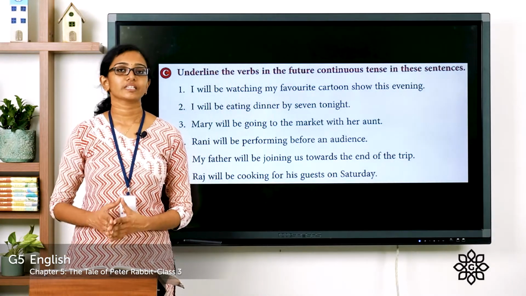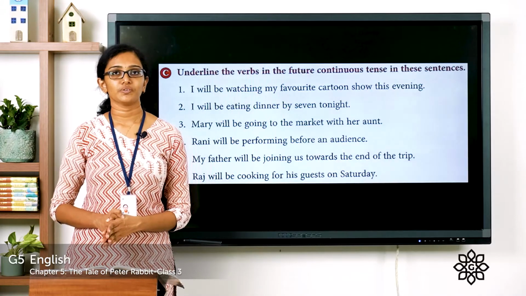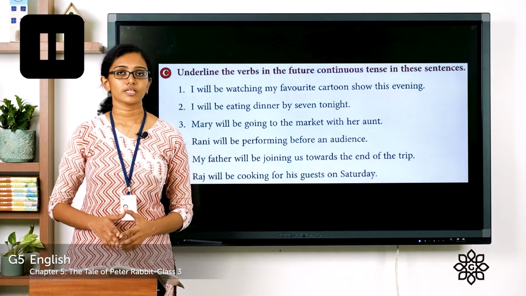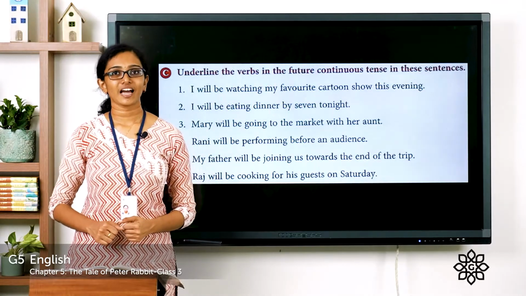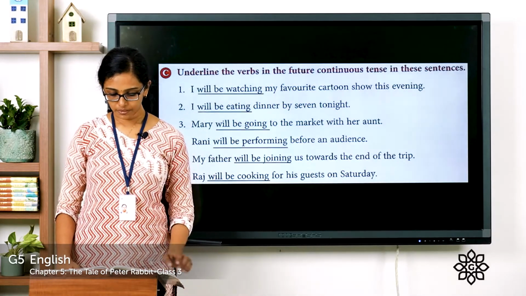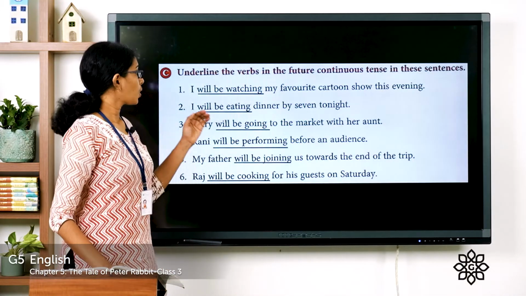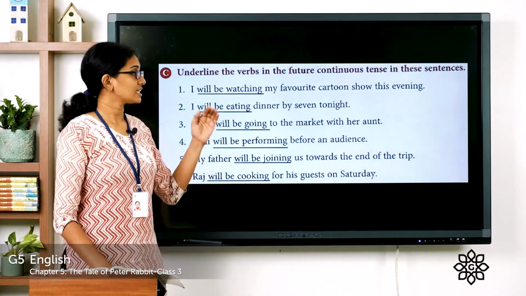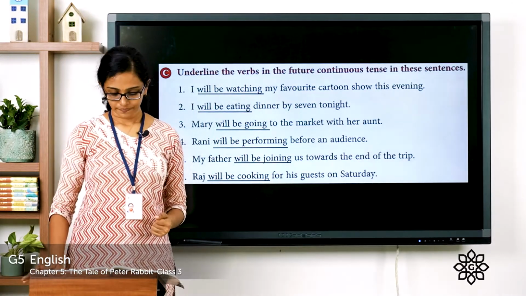Go through these sentences carefully, then underline the verbs given in future continuous tense. Do this as an activity now. Please pause the video, finish it and come back. Hope you are done with that. Now let's discuss this question. The first sentence, I will be watching my favorite cartoon show this evening. So, will be watching is the verb given in future continuous tense.